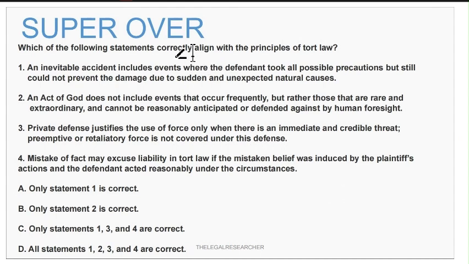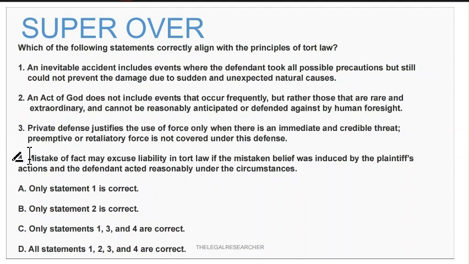Which of the following statements correctly aligns with the principles of tort law? Four defenses we have discussed today. First: an inevitable accident includes events where the defendant took all possible precautions but still could not prevent the damage due to sudden and unexpected natural causes. It is a correct statement. Second: an act of God does not include events that occur frequently, but rather those that are rare and extraordinary and cannot be reasonably anticipated or defended against by human foresight. Again, a correct statement. Third: private defense justifies the use of force only when there is an immediate and credible threat. Preemptive or retaliatory force is not covered under this defense.